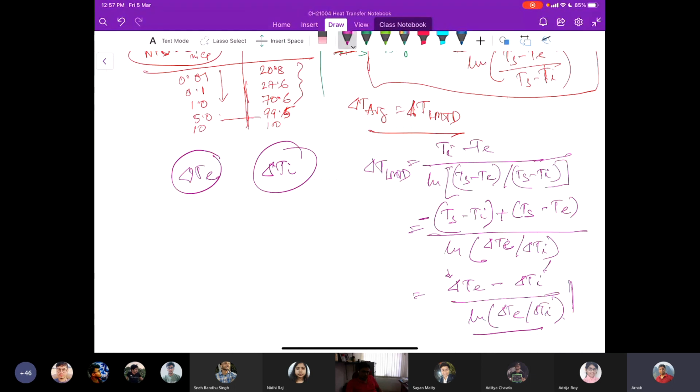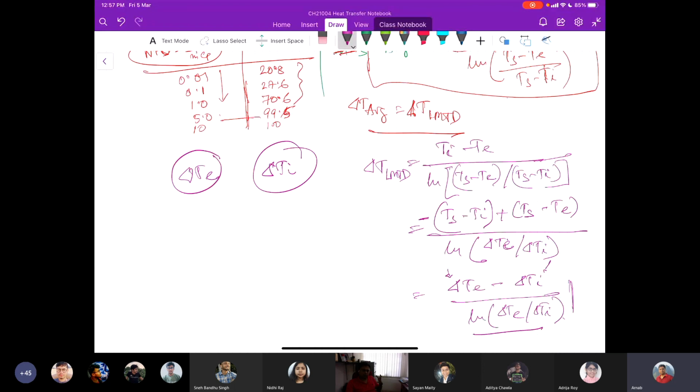So I will stop here today, and in the next class we will take up a similar problem, but there our surface temperature may vary, with a constant heat flux in the pipe. So there are two different conditions. In one, the surface temperature is constant. In the other case, there can be a constant surface heat flux.